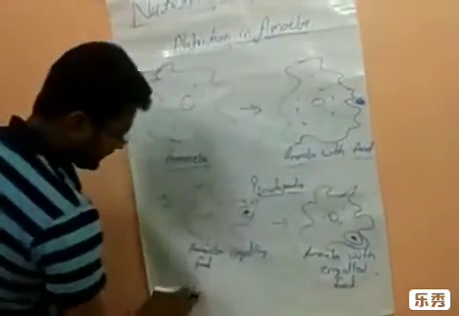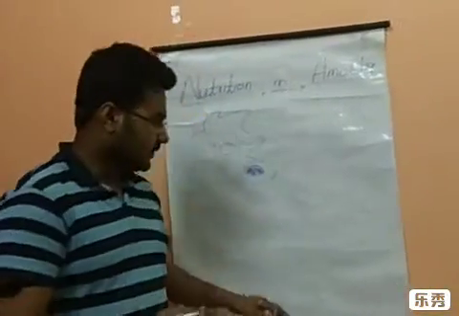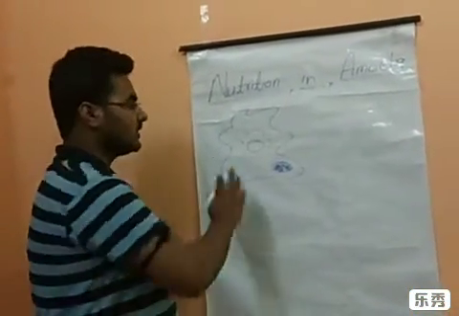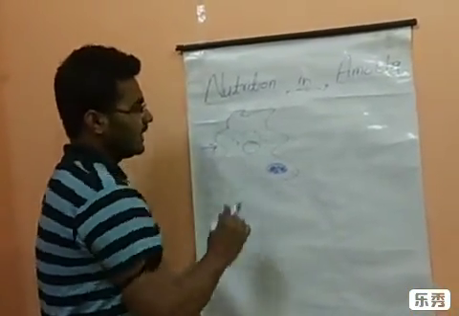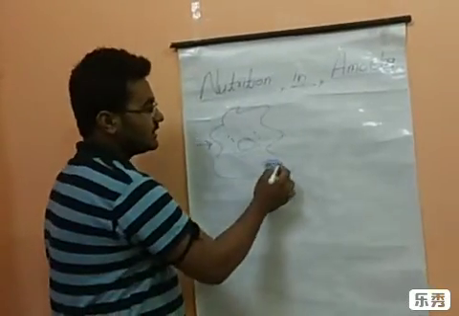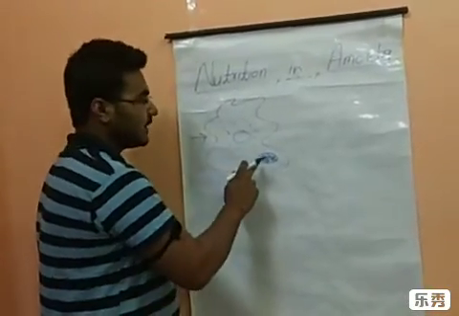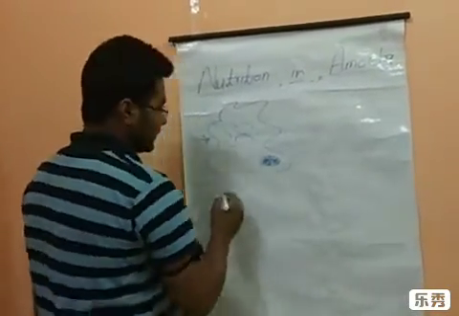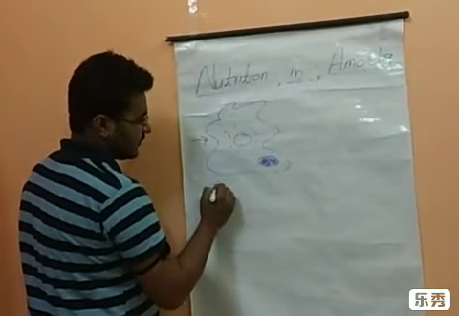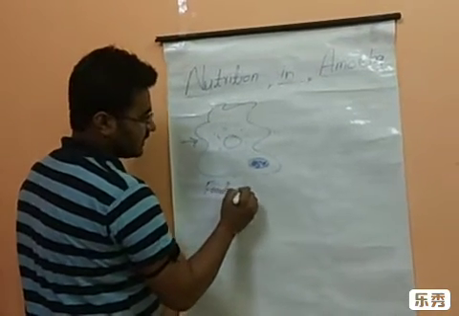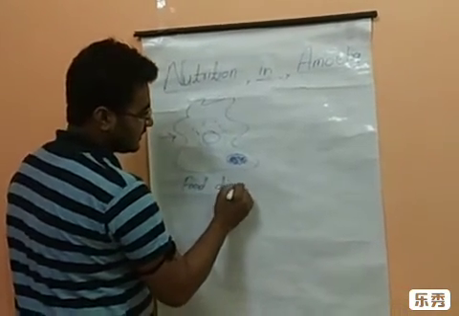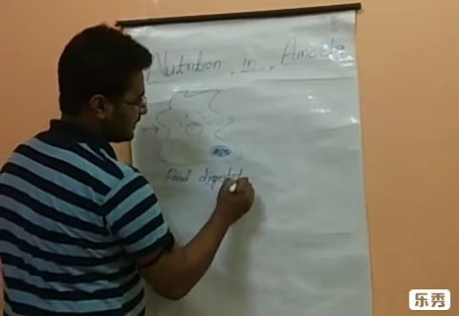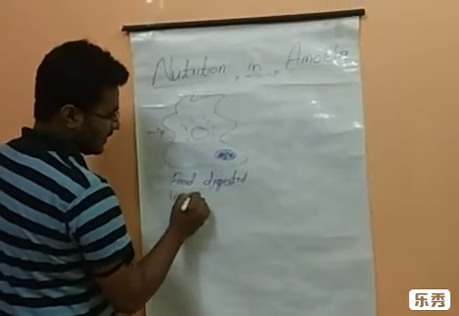So I think up to this portion we have completed all four steps. Now this is the fifth step, and in this the food particle is inside the amoeba, and this food particle is going to be digested. So here we can write food digested in amoeba.